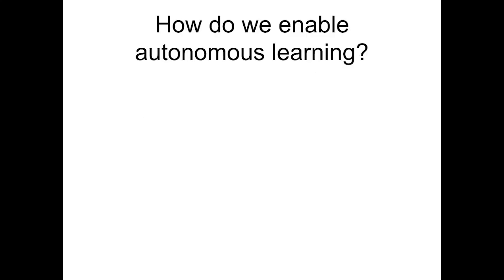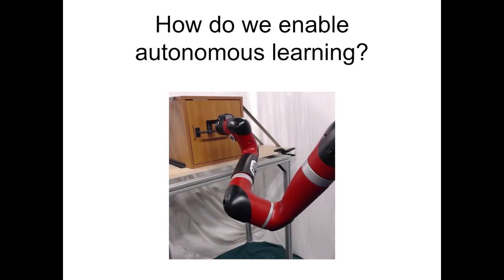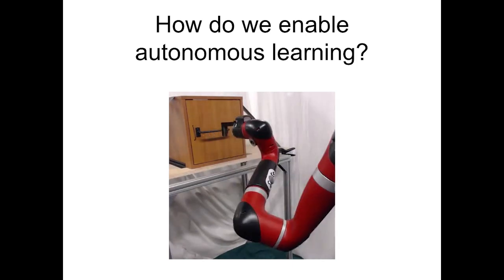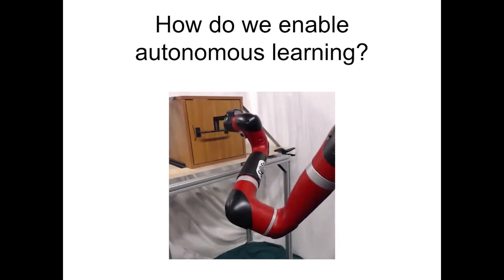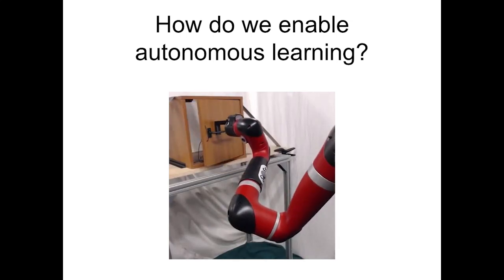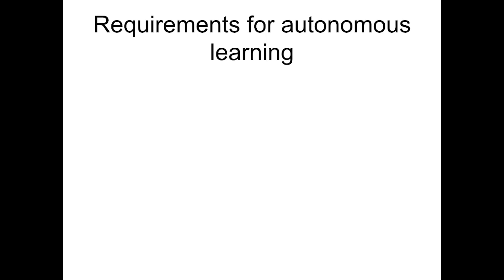How can we enable agents to continuously and autonomously learn useful skills? For example, if we took a robot, attached a camera to it, and left it alone, could it autonomously learn to move its hand and to manipulate objects in front of it, like this door? Let's consider what it would take to develop such a system.